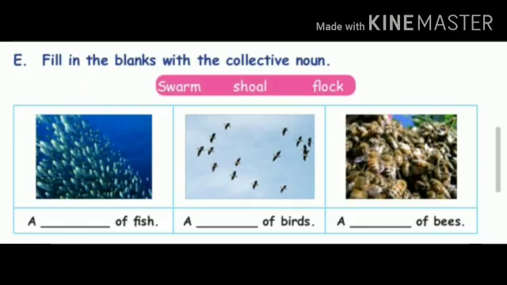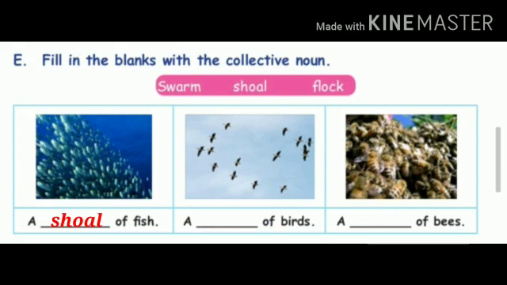Next exercise: fill in the blanks with the collective noun. To indicate any group, we use a collective noun. See the first picture. A dash of fish. What is the correct answer? Yes, shoal is the correct answer. A shoal of fish. A group of fish is called a shoal.